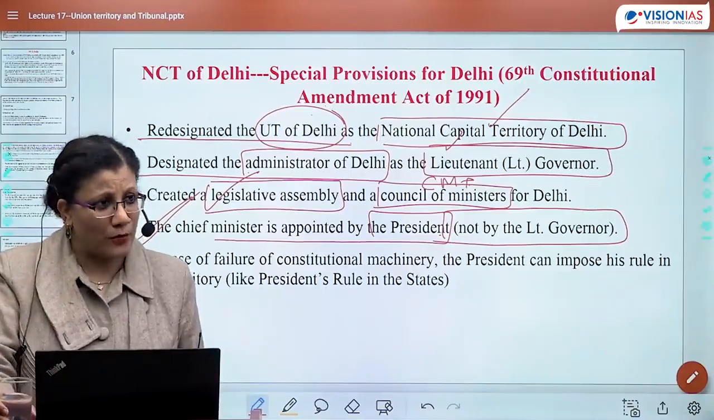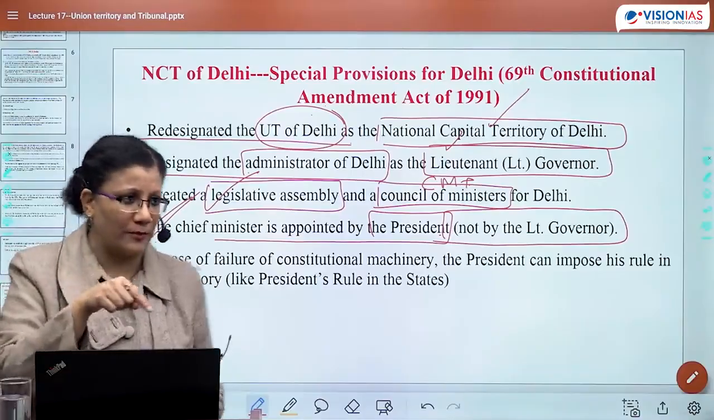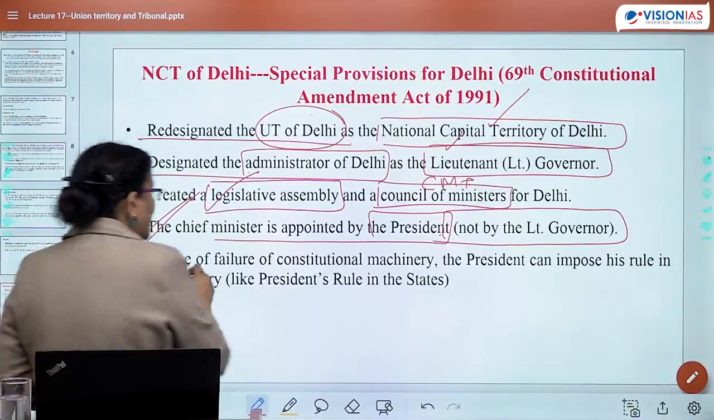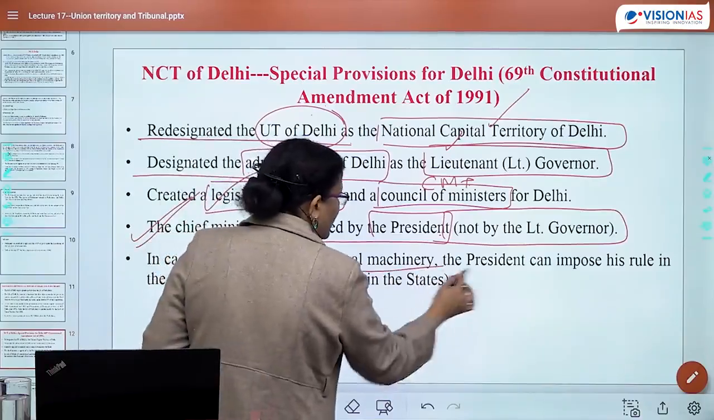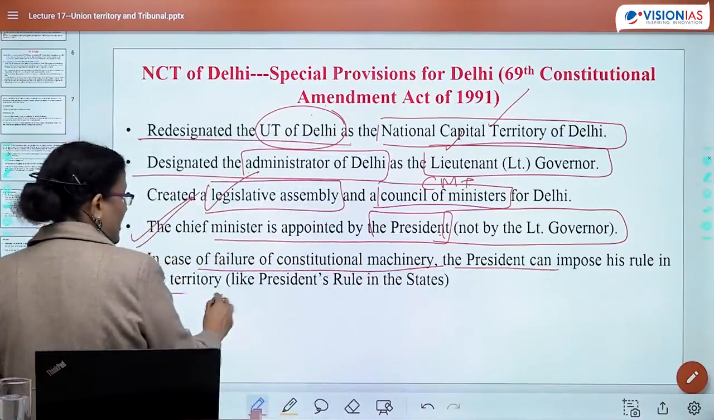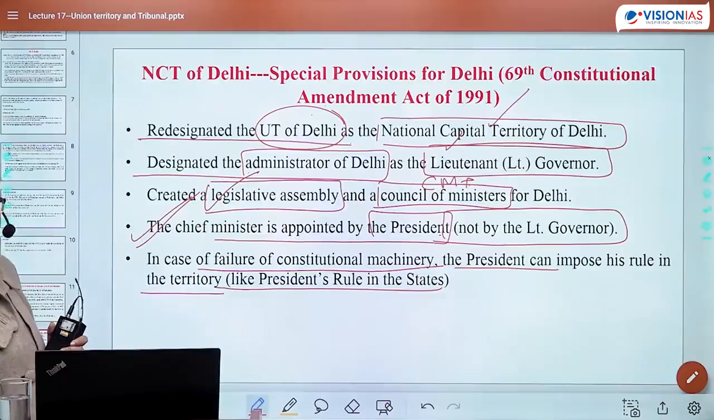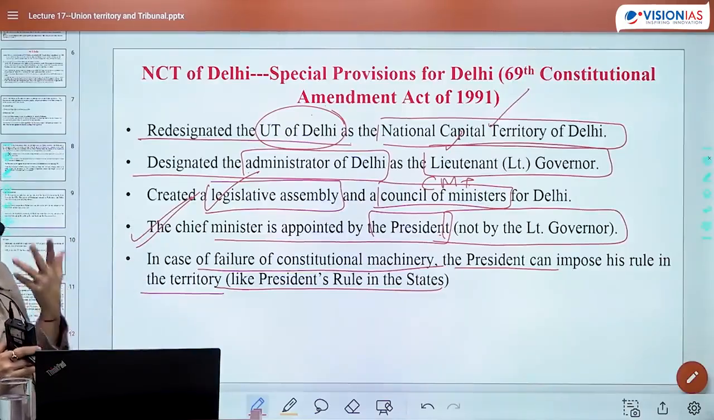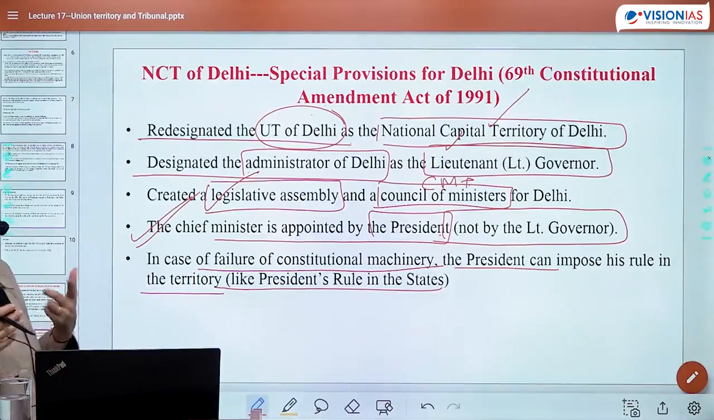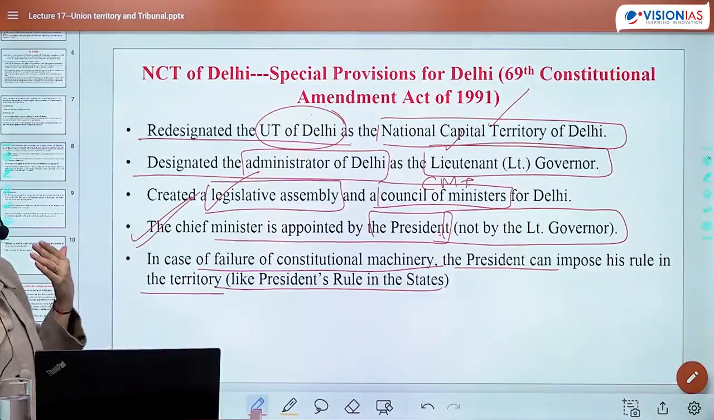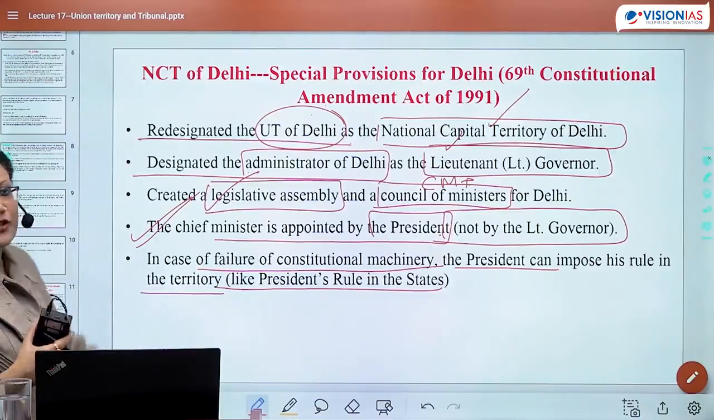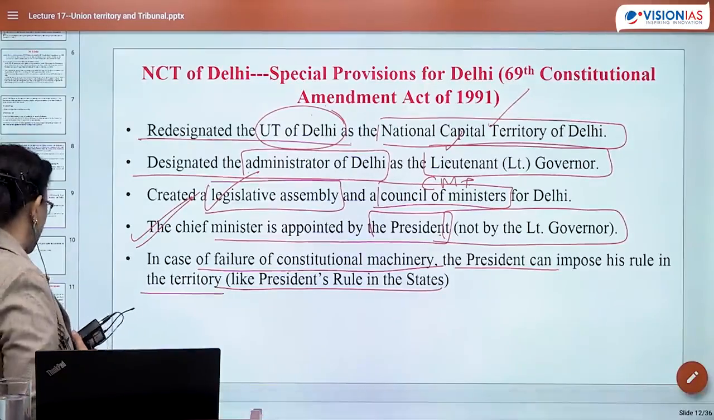So an LG is also appointed by the President and a CM is also appointed by the President. In case of failure of constitutional machinery, the President can impose President's rule in any of the states. And what would be the ground that I already told you? There would be two grounds. One, the particular administration is not following the constitution, and two, it is itself not capable to carry forward administration, and in such a situation, the President can impose President's rule.